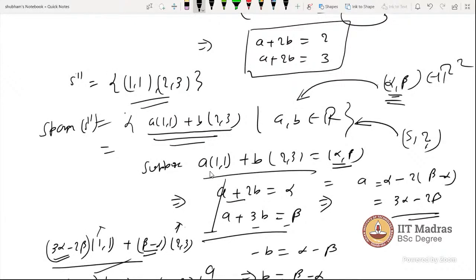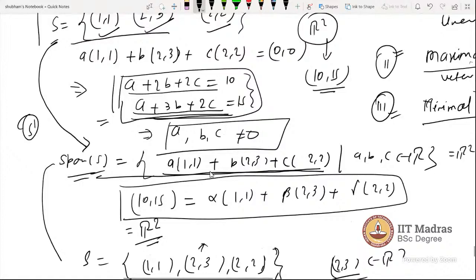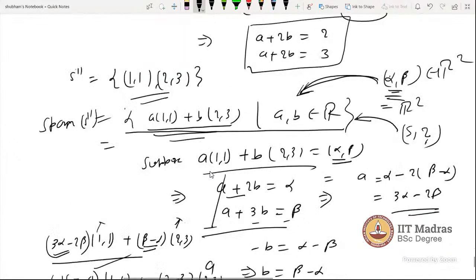You can check for each, and finally you will reach that the span of S double prime is the whole R2. So for checking, we just need to take a general vector from R2 and then solve the equation, and you are able to solve it.